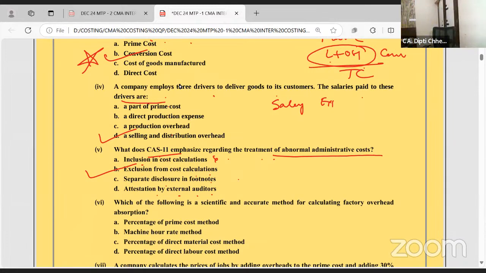Your 5 MCQs are over. Let me know, is my speed fine? I can pause after every question and say, yes, these are the 4 options, you tell me. That much time we are not having. Chalo, we'll do all the MCQs. This way you all are comfortable.